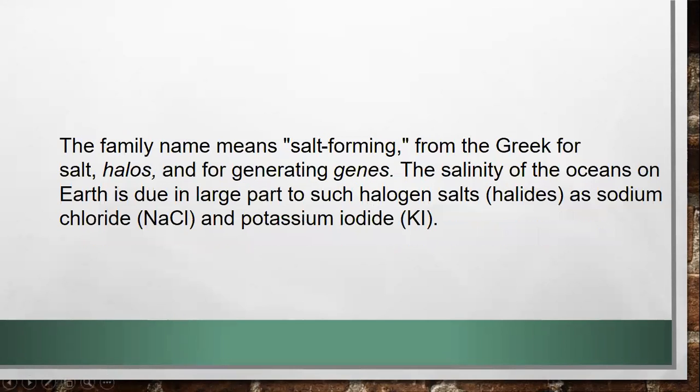The family name means salt forming, from the Greek halos, for salt, and genes, for generating. The salinity of the oceans on Earth is due in large part to halogen salts like halides such as sodium chloride and potassium iodide. So we can say that the name halogen comes from the fact that they are salt forming.